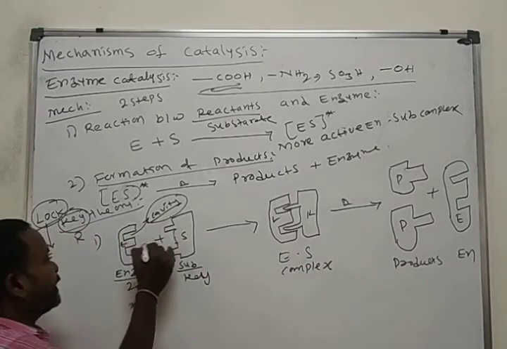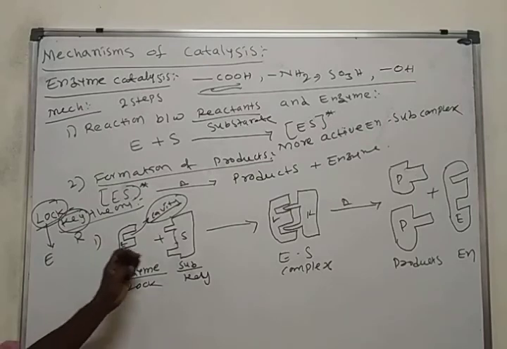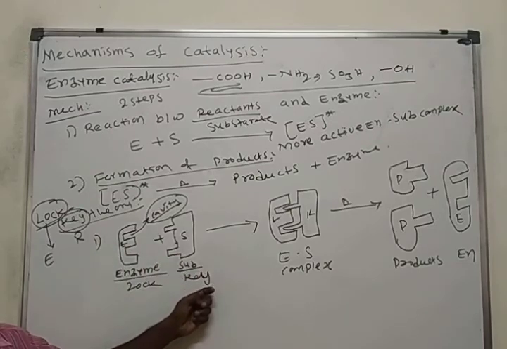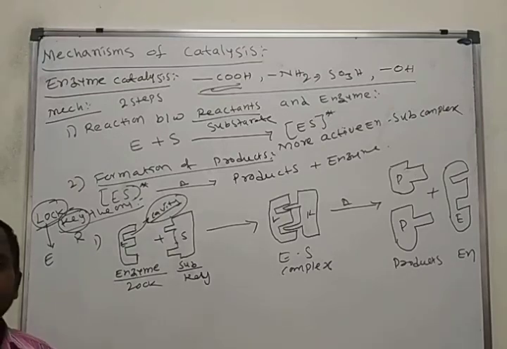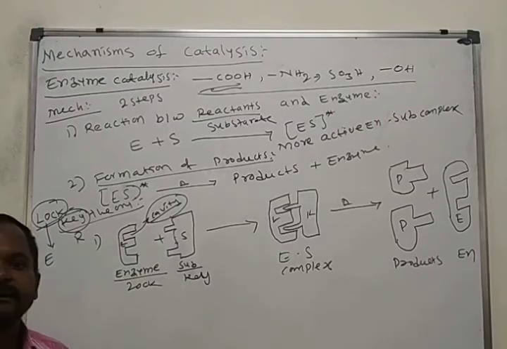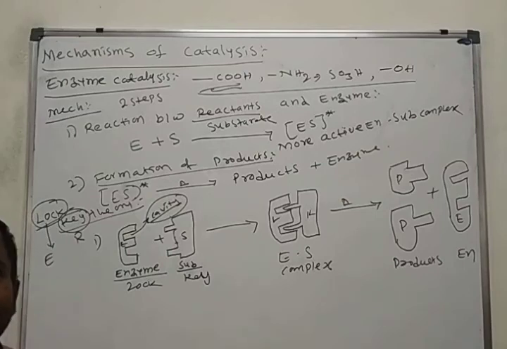That's why these are called active cavities. These active cavities are occupied by the substrate through the reaction between enzyme and substrate. This is the mechanism for enzyme catalysis.